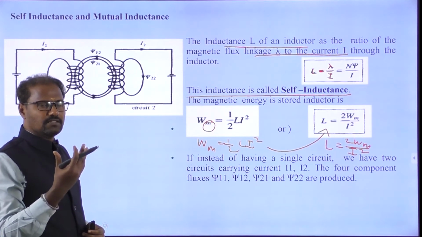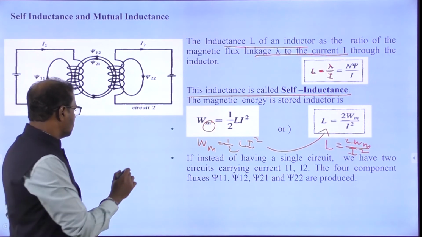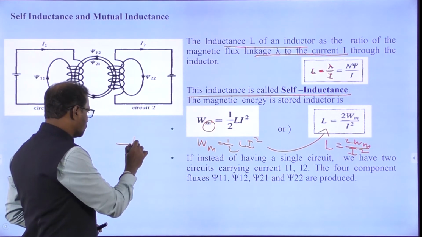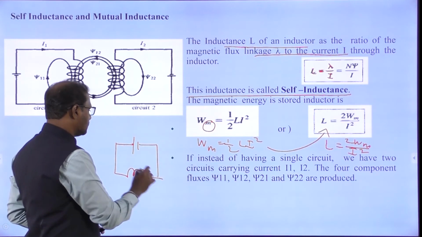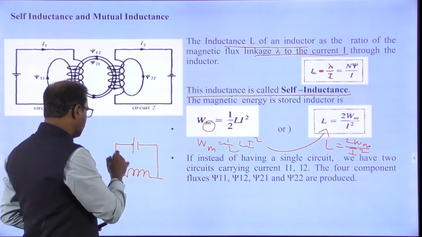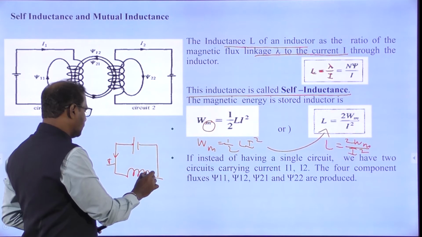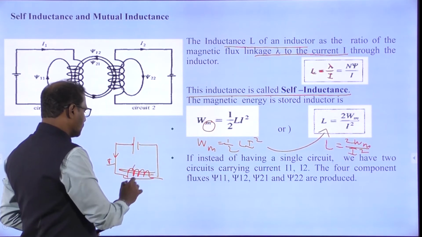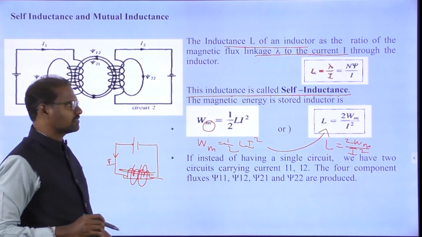In the circuit there is one inductor, that's called self inductance. There is a circuit where we apply some voltage, and there is a current. With the current there is a magnetic field, the flux is moving through the area. We call this self inductance.